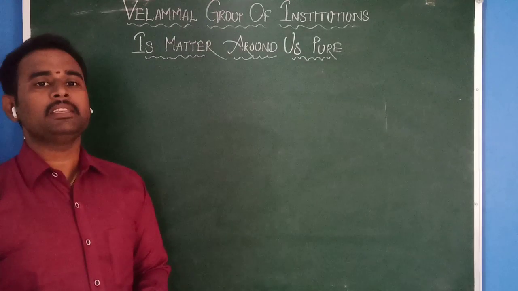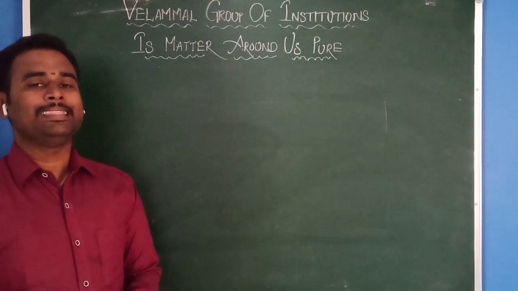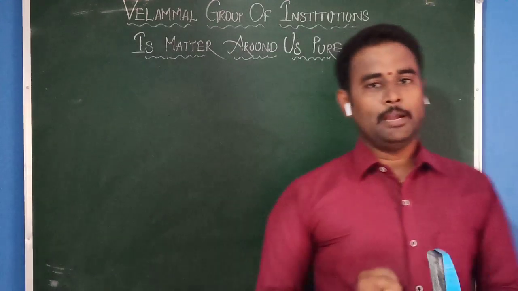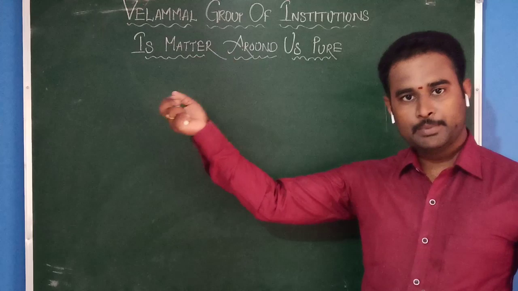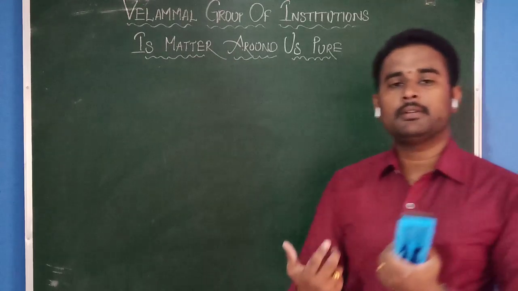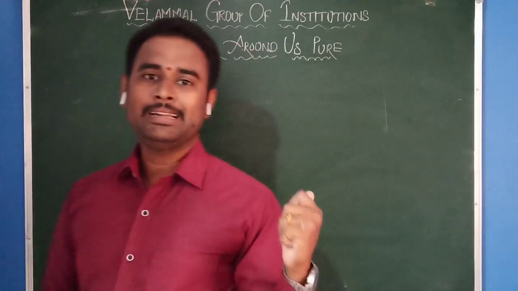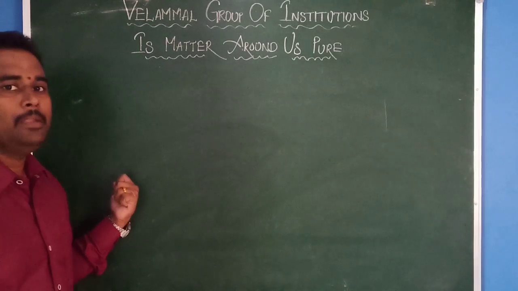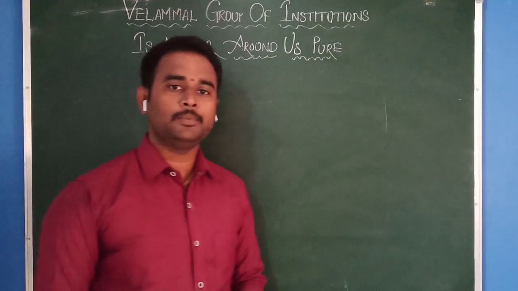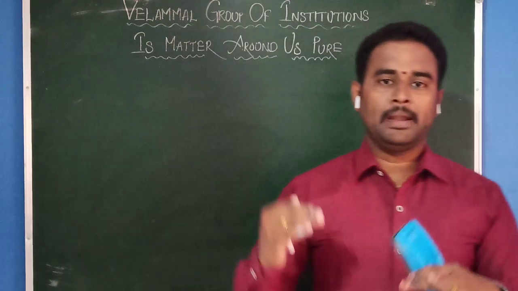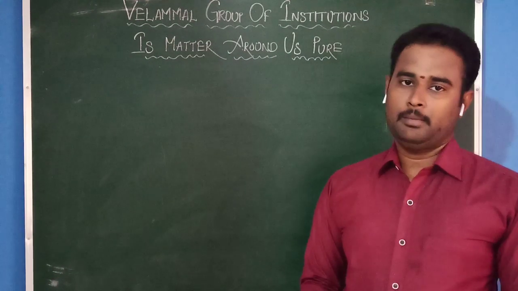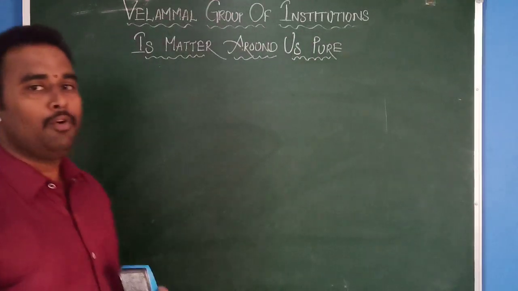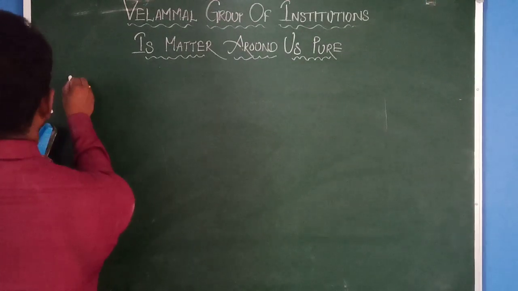In the previous class, we discussed the classification of matter. Mainly it is classified into how many types? Two types. What are those? Pure substance and impure substance. We discussed pure substance and its classification, which is elements and compounds. Elements are again classified into three types: metals, non-metals and metalloids. That we discussed in the previous class. Let us continue our topic with today's impure substance.